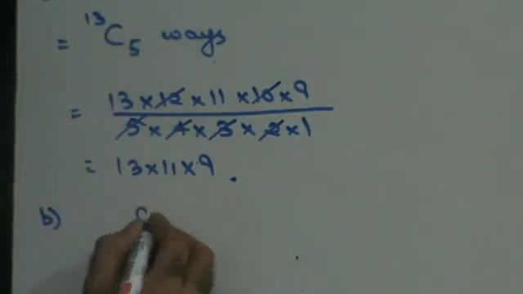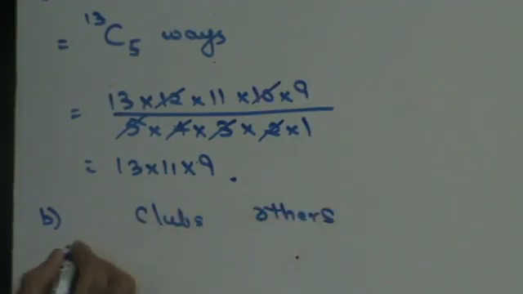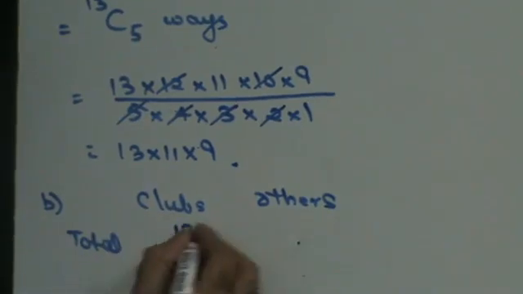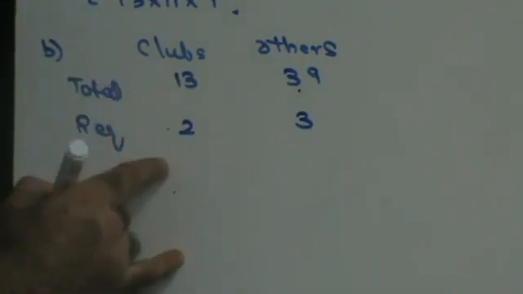B part of the question, clubs, others, total, right? There are 13 clubs in a pack and there are 39 other cards in a pack. Now, exactly 2 clubs. I want to select 5 cards, out of which 2 are clubs.